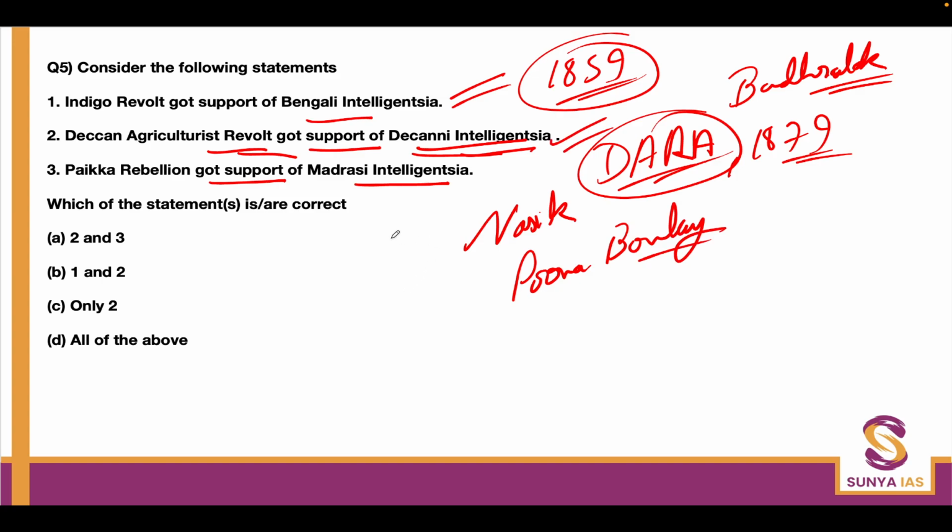Now the Paika rebellion actually happened in Odisha. And the Madrasi intelligentsia was mostly in Madras, which was very far away. So they actually didn't get any support from there. So the third statement is wrong. First and second are correct. But I can assure you, for other peasant rebellions and tribal rebellions which took place around Madras, the Madrasi intelligentsia also supported them well. The South Indian, the Tamil intelligentsia surely did that. So here the answer is B.